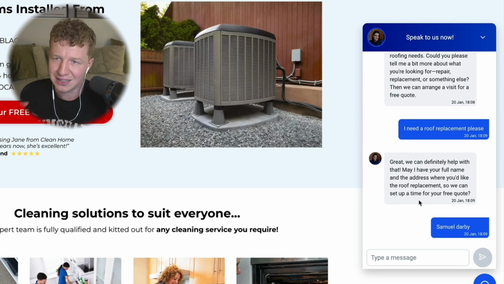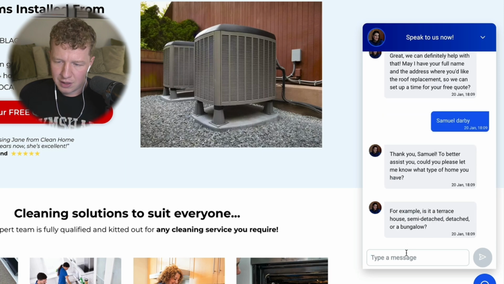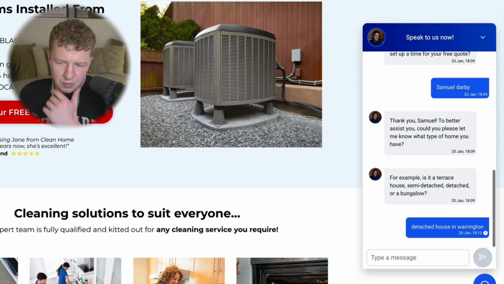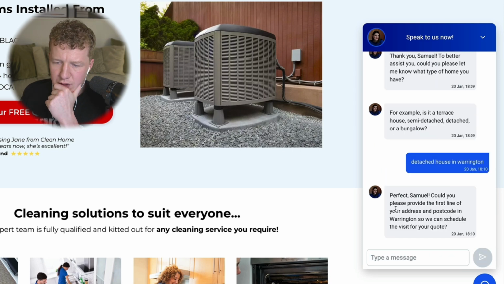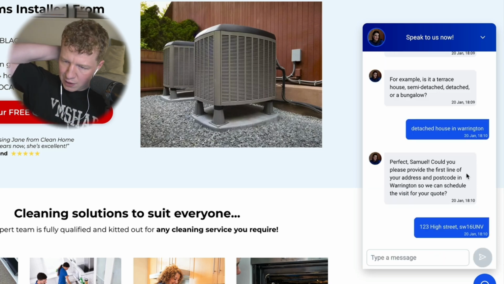So it's not doing this in exactly the same order, but it's pretty good. It's asking what type of home you have. Okay, and it's sent a second text. So I'll just say detached house in Warrington. Let's see what it says. And it said, could you please provide the first line of your address and postcode? So I'm just going to say 123 High Street, and I'll make up a postcode. SW176UNV. It's not right, but it hasn't been taught to check. So let's see if that works.